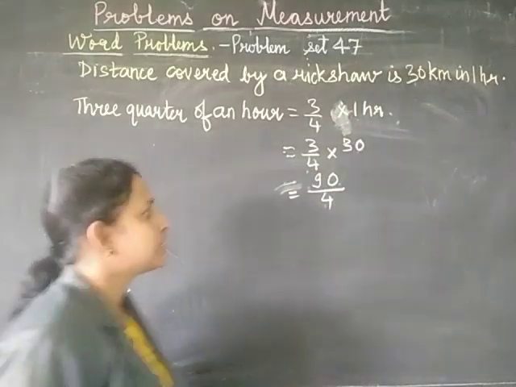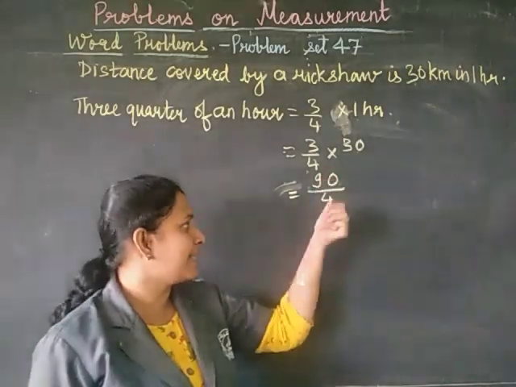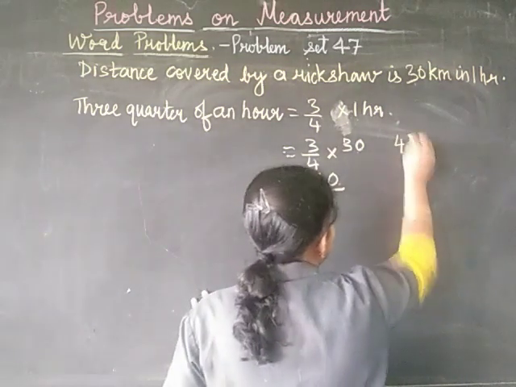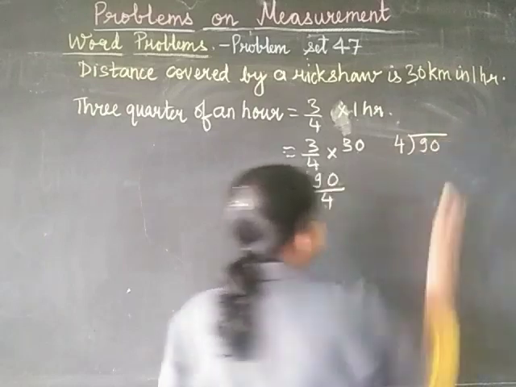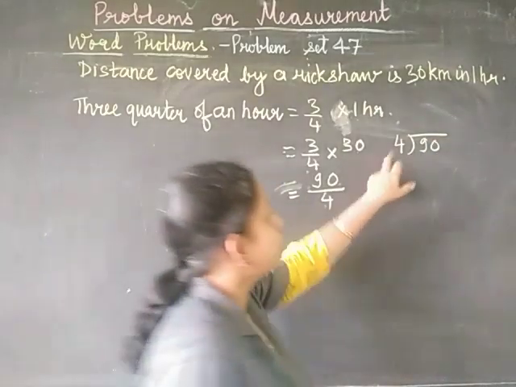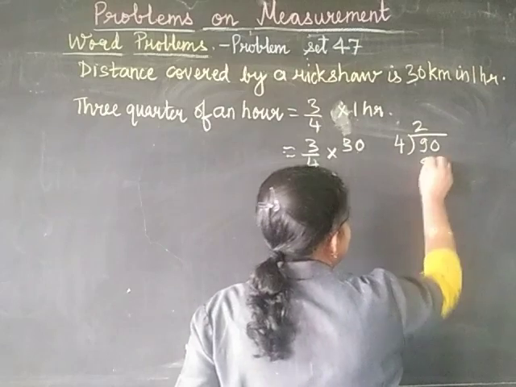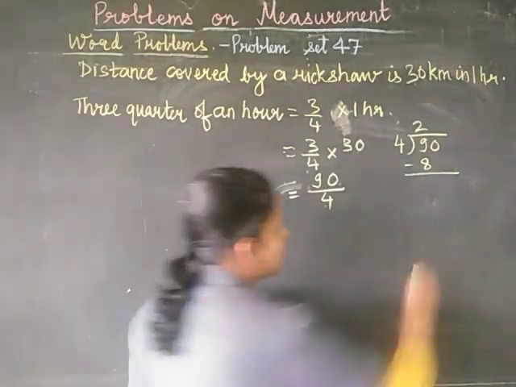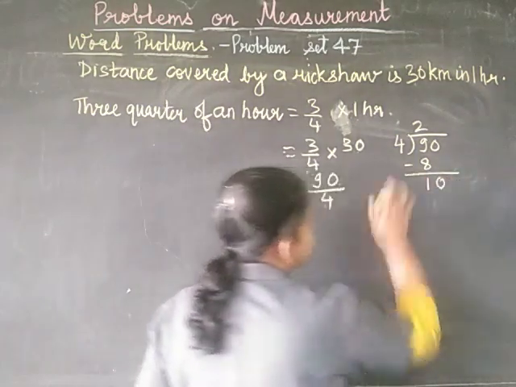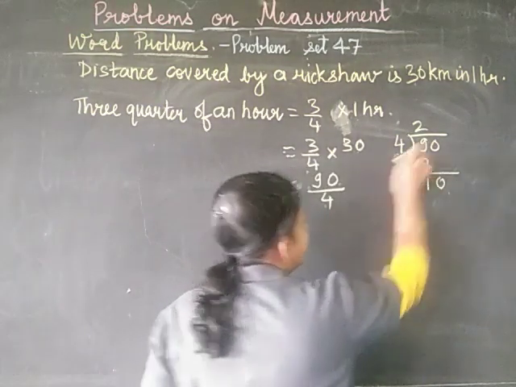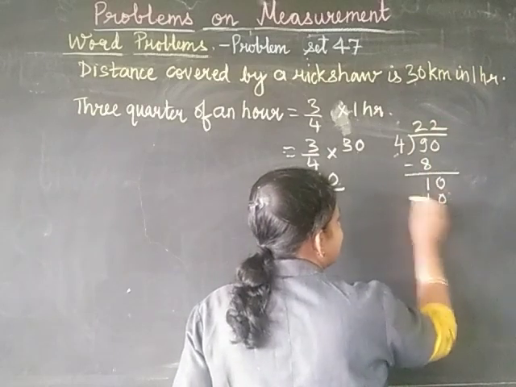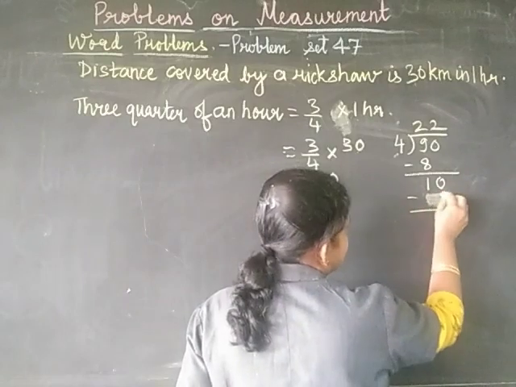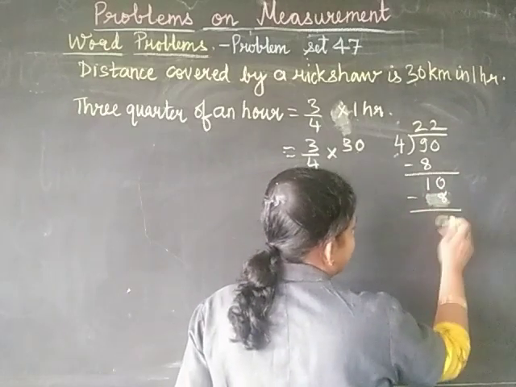Now you have to divide 90 by 4. That you can do on the left side like this: 4 and 90. You know 4 2s are 8. Then you do 9 minus 8 is 1. 0 remains here. Now again, 4 2s are 8, so 10 minus 8 becomes 2.